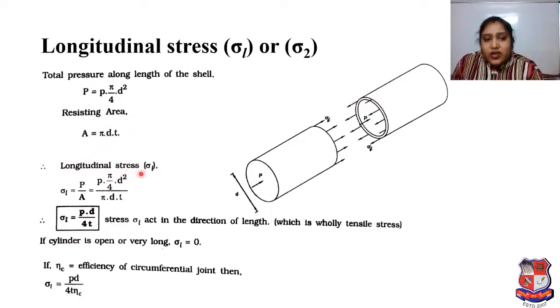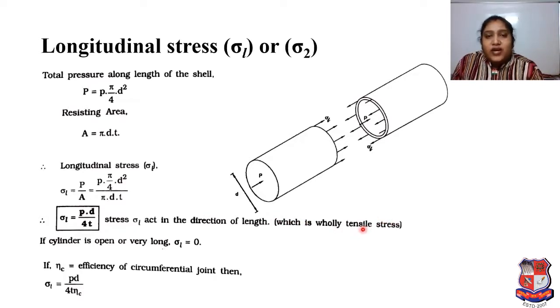And longitudinal stress sigma L we will consider, as per previous, P by A. So P by A, P we have P into pi by 4 d square as per that figure, and area as per that figure will be pi dt. Okay, so P by A, so p pi by 4 d square upon pi dt. So as per that, pi will be cancelled and sigma L will be PD upon 4t. Stress sigma L acts in the direction of length, which is fully tensile stress.